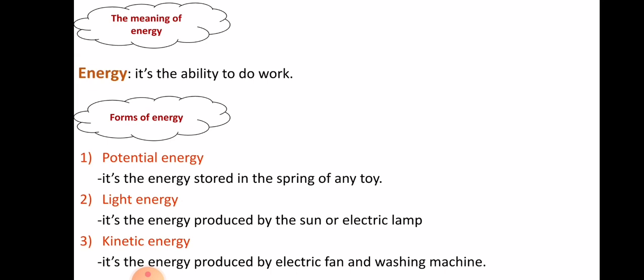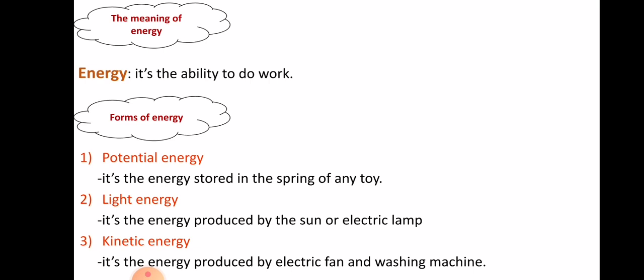The second main point is the forms of energy. So, what are these forms of energy? The first form is potential energy, which we can see in anything in a static state or stable state, like cars. When it's in a static state, it has potential energy, and when it moves, this potential energy changes into kinetic energy or mechanical energy.